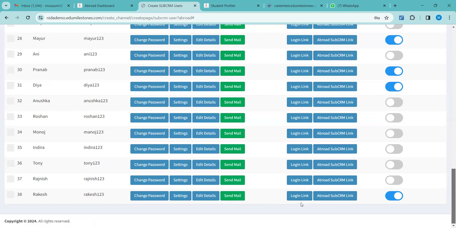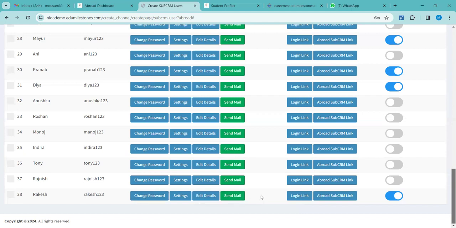This is the students landing page link for your sub CRM, which they will share with the candidates for the profiling. This is the sub CRM's dashboard link, the CRM link. And the credentials you created, if you remember: the username is this, and the password you have created.